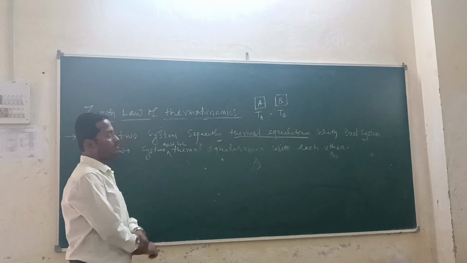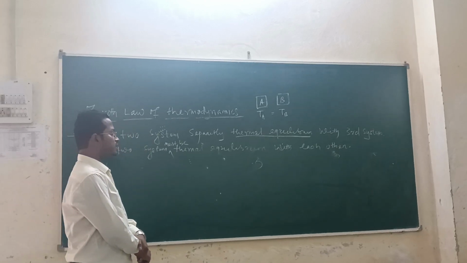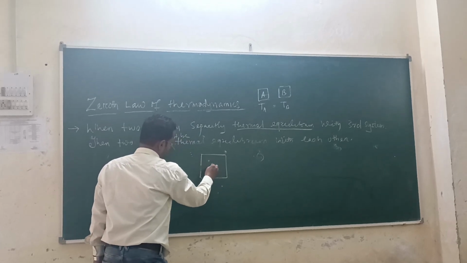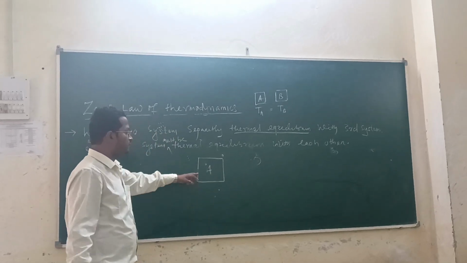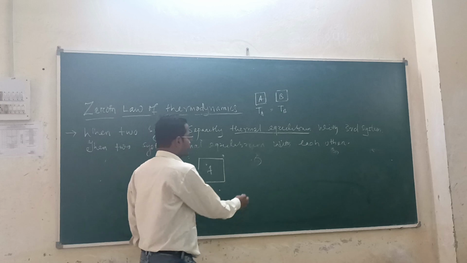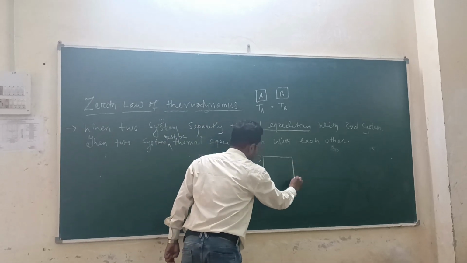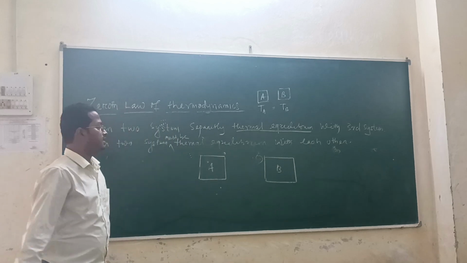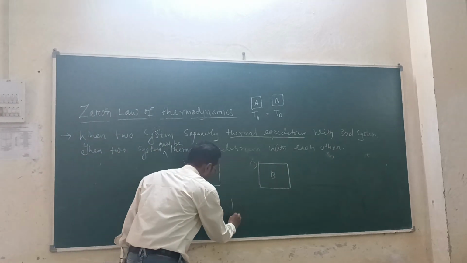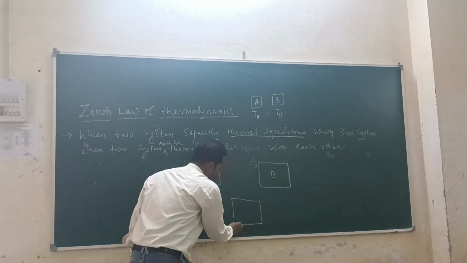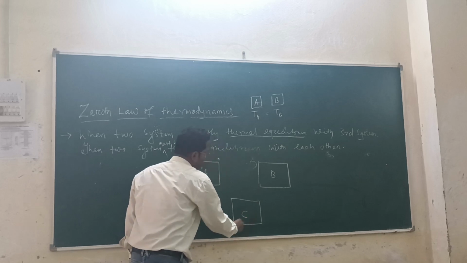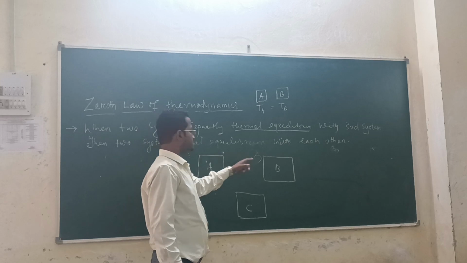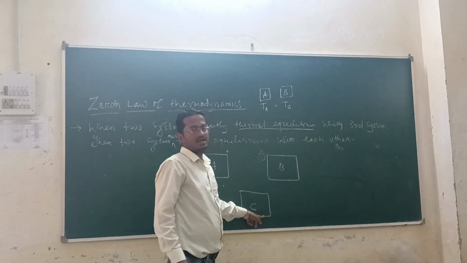Suppose the first system is A, the second system is B, and another system I am considering is C, the third system.